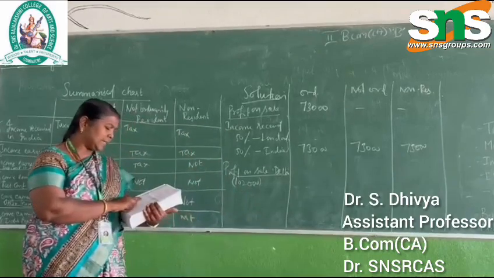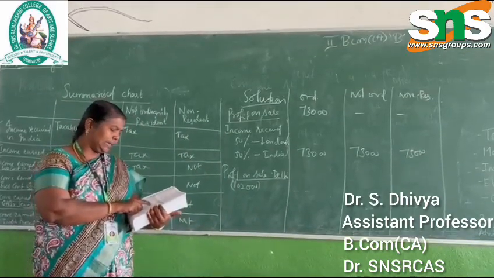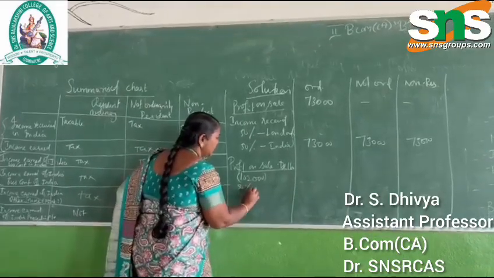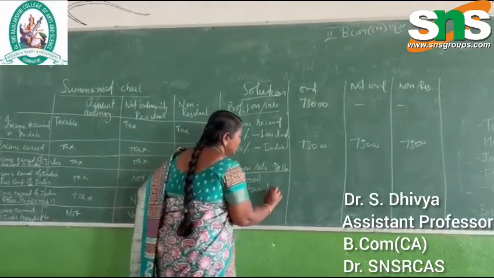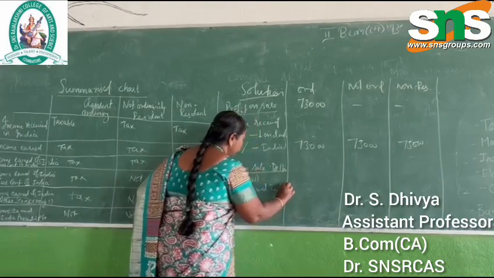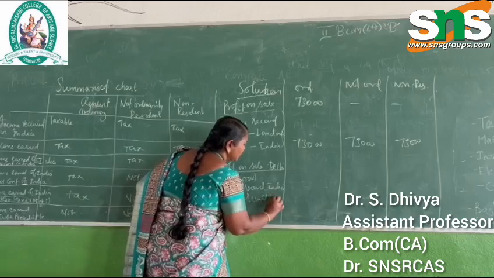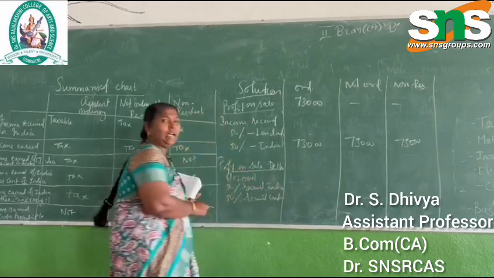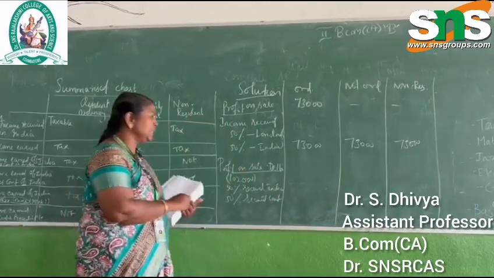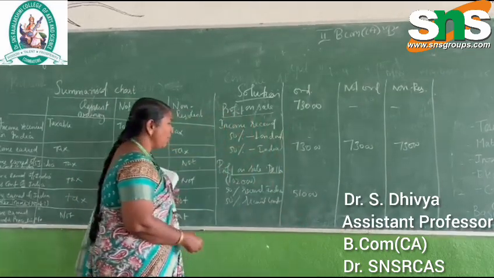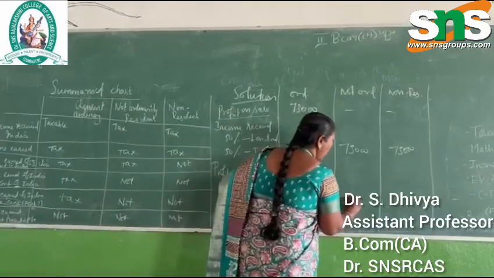The question says that 50% is received in India and 50% is received in London. So 50% of 1,02,000 is 51,000. We are receiving this amount within India, so all the three are taxable.